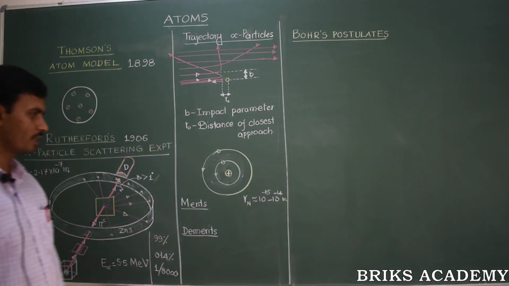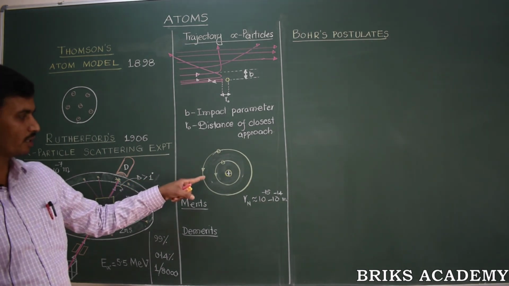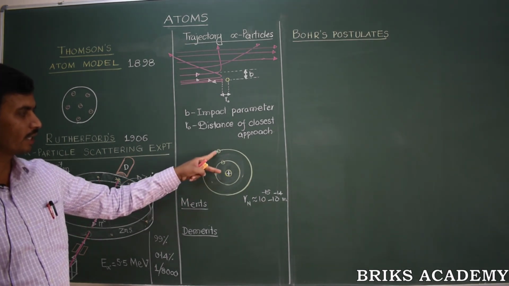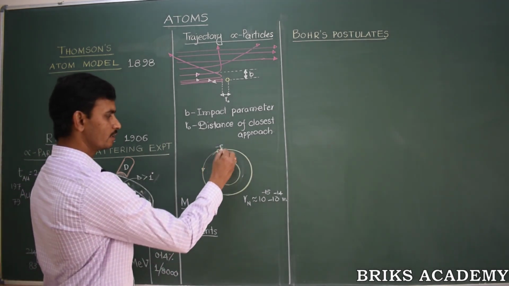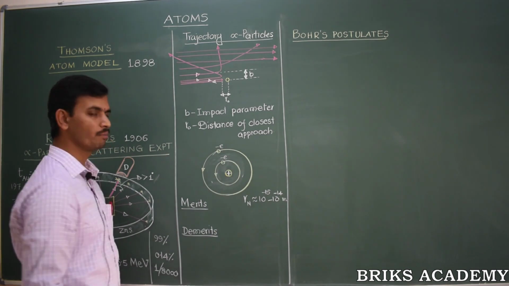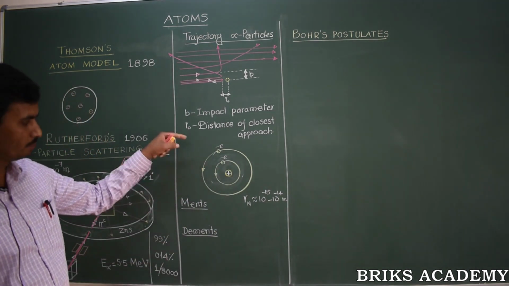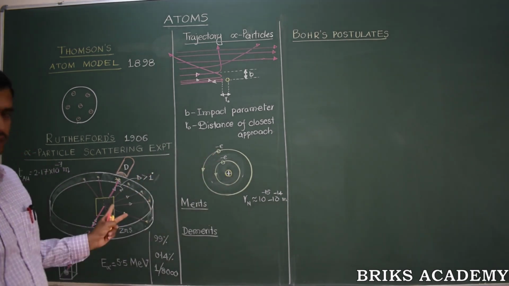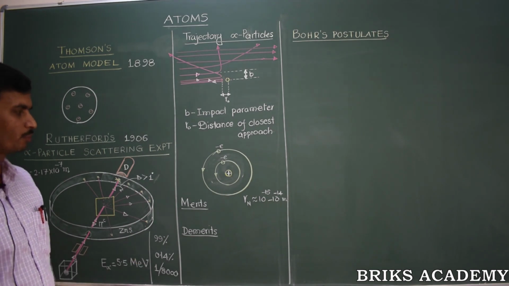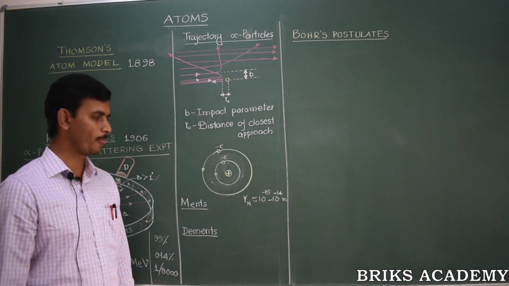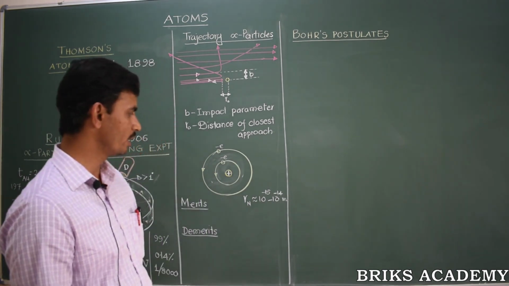Now another question comes: when the alpha particles are passing through the gold atoms, why were these alpha particles not influenced by the negatively charged electrons present in the atom? These negatively charged electrons are very, very light compared to the alpha particles, therefore the alpha particles were not influenced by the electrons and simply passed undeviated, as we have discussed earlier. So this way, Rutherford proposed the planetary atom model. This model has some merits as well as demerits. What are the merits?